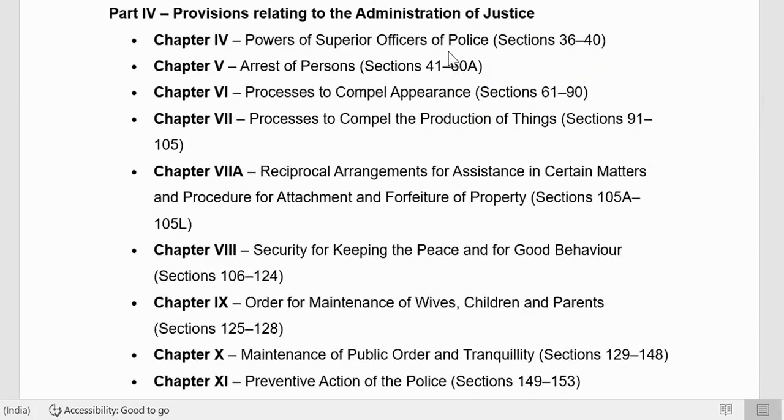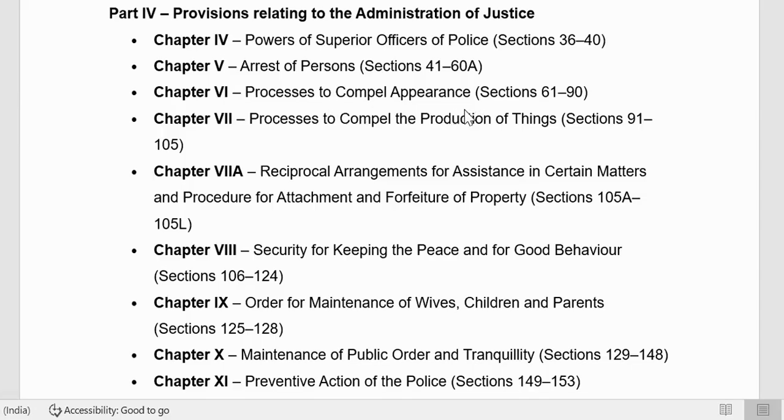Here, powers of superior officer is not important. Arrest of person is important. Here, very important, you may expect some questions. Process to compel appearances, sections 61 to 90. Here you have summons, you have warrants also, and proclamation also. Three important topics are there where you need to understand the concepts also. So this is very important.